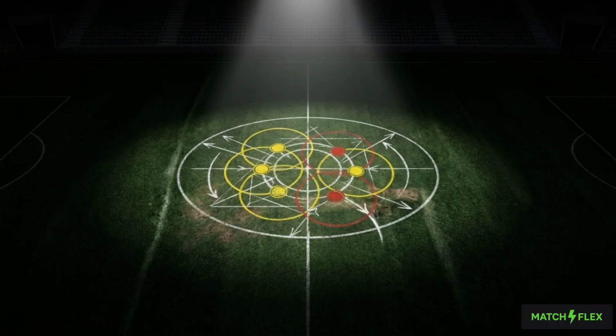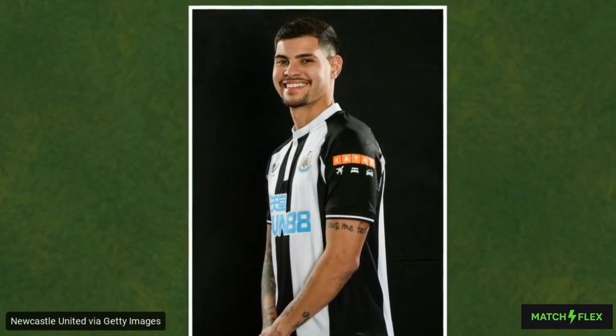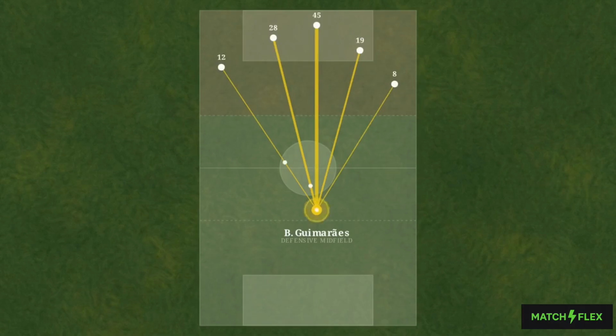To see how those gaps are actually utilized, we must isolate the central third of the pitch, where possession is either progressed or destroyed. The primary catalyst for Brazil's attacking phases is Bruno Guimarães. This passing network visualization maps his zones of influence, tracking successful forward distribution originating from the central defensive midfield area.